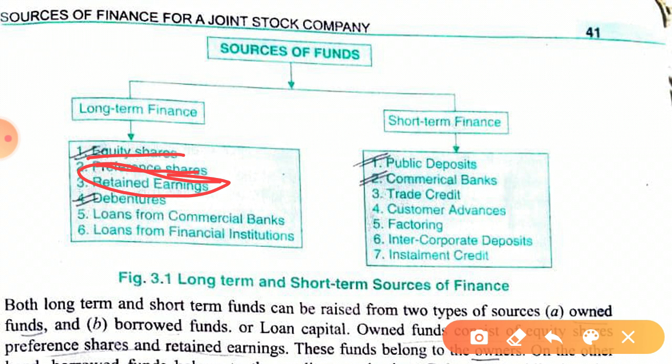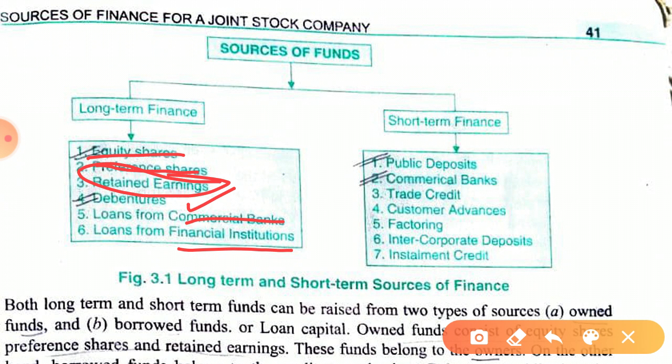Year after year, when profit is not distributed and is kept in reserve for future purposes, that is termed retained earnings. Then through issue of debentures to the general public, the company can also take loans from commercial banks and loans from other financial institutions.